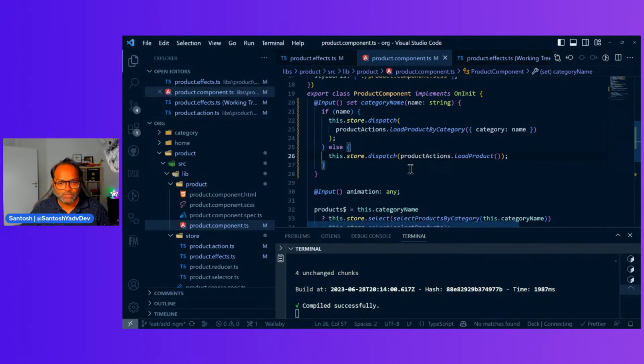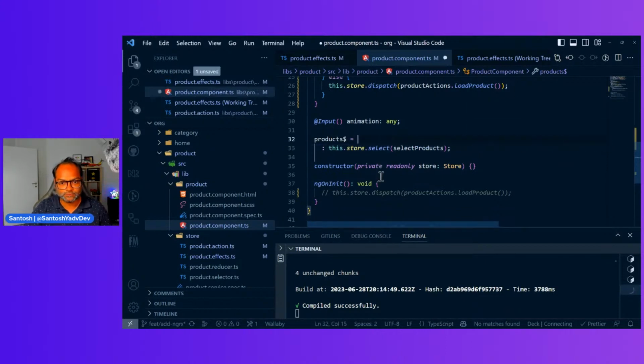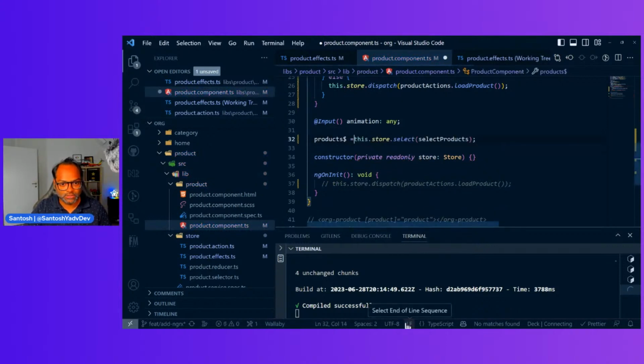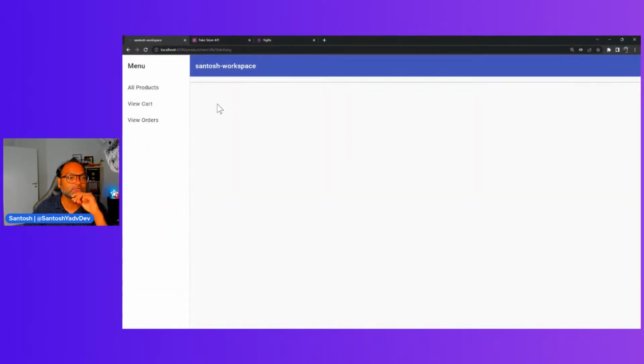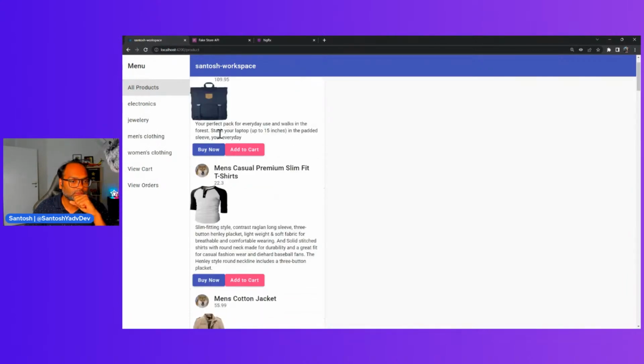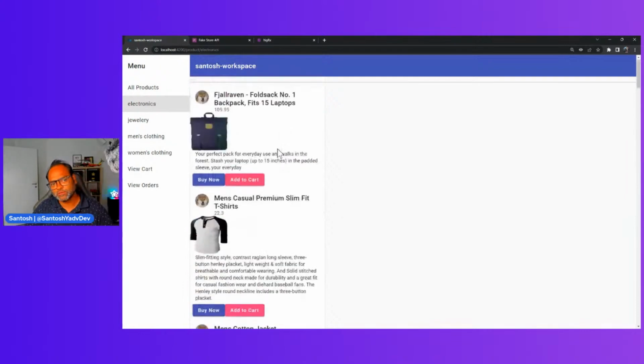Let's try this out. And for product, what I can do is I can just use select products because we don't have to worry about this now. So we can just remove this, remove this, and hope everything works. So let's go back and see that, okay, all product, and then click on electronics, and we still have all the products for some reason.